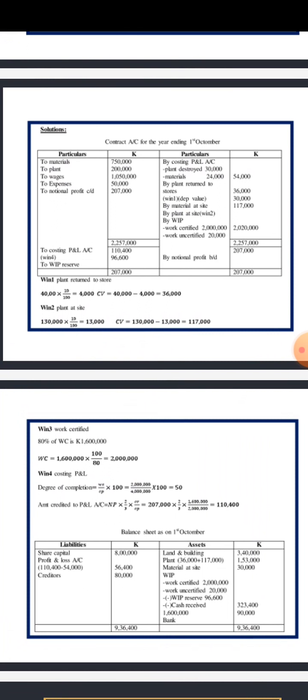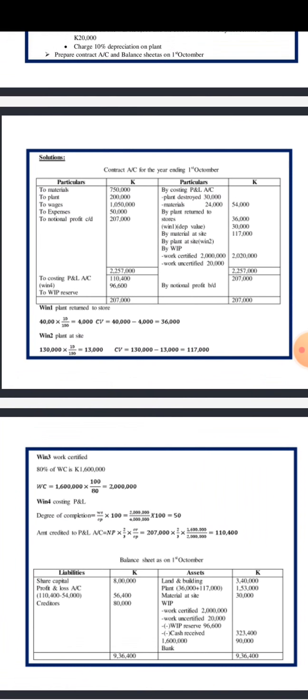Then we realize we need to deduct some loss incurred which was caused by an accident. So we go back and get that 54,000, adding the 30 and 24,000, which gives 54 as total.